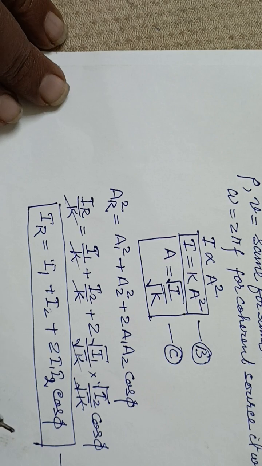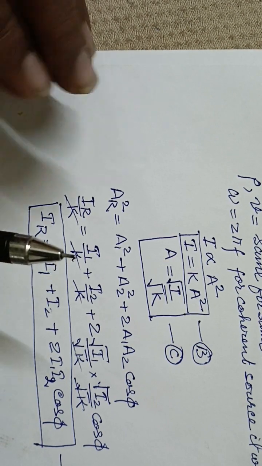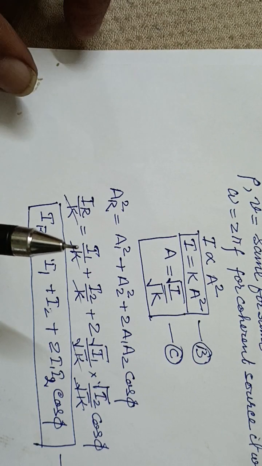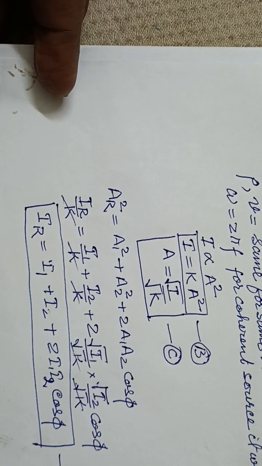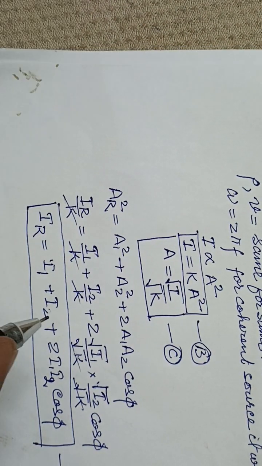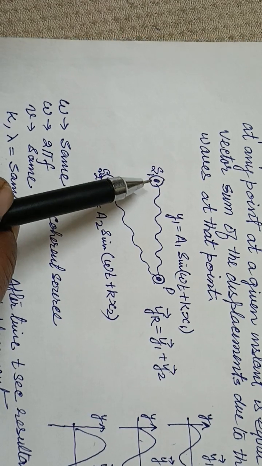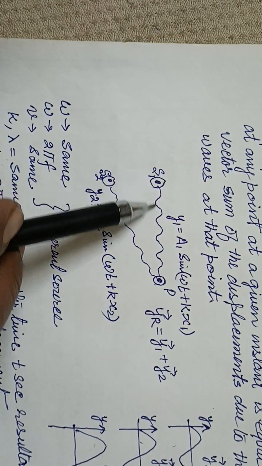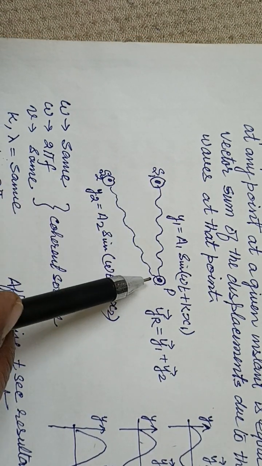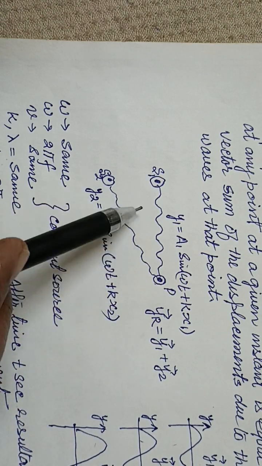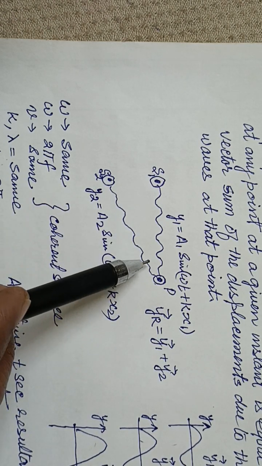So for the superposition cases, if the waves originate from the same source, their frequency is the same, but they travel different distances, therefore there is a path difference.